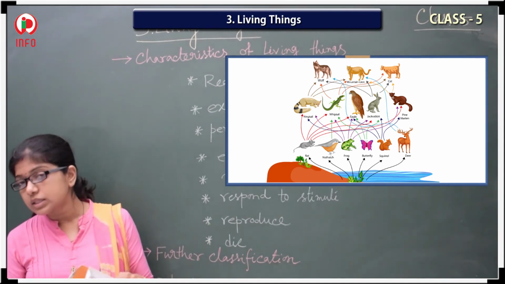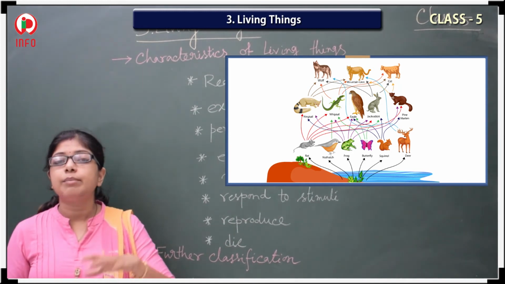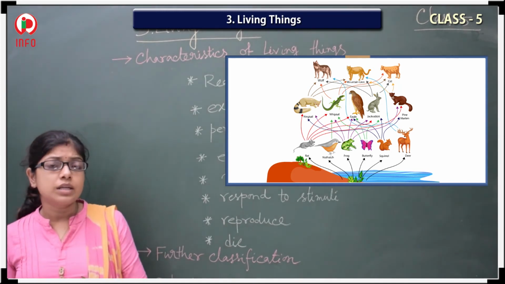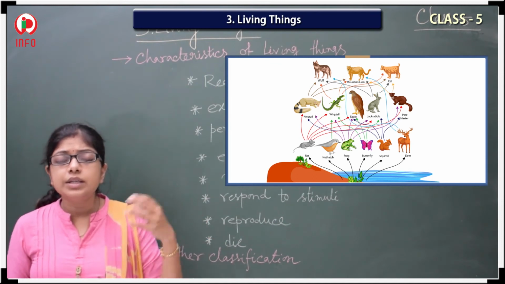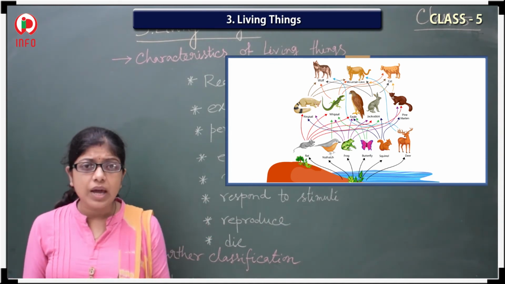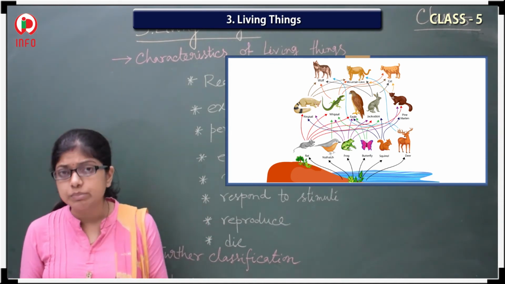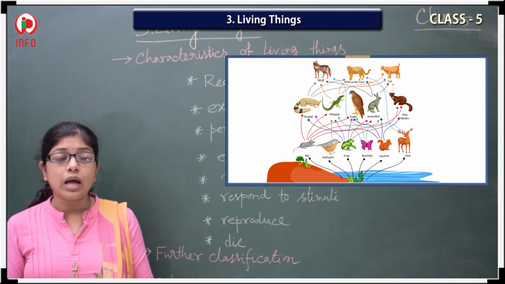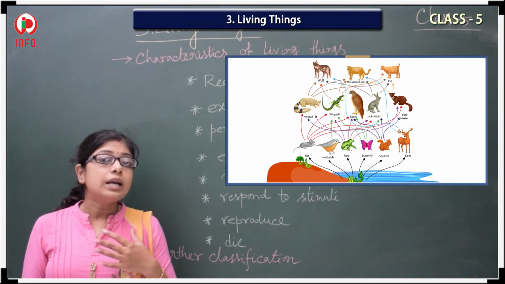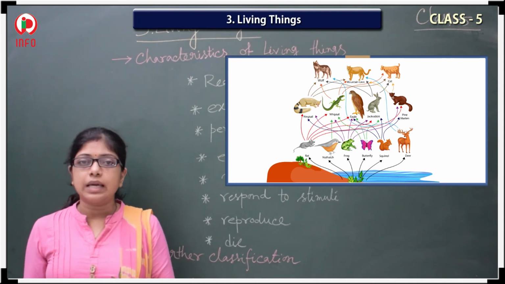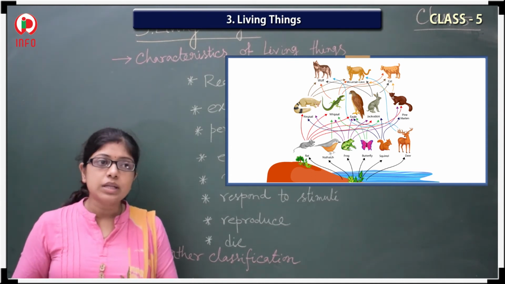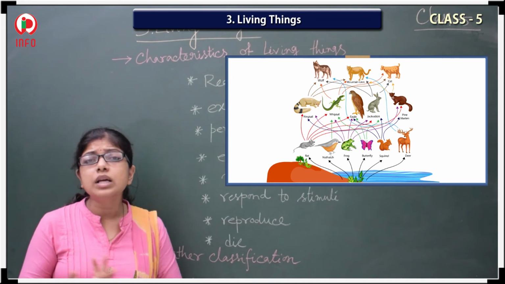The small animals, what are they doing? They are depending on the plants. Simply they are eating the plant, that means grass, or any kind of leaves. So in this way they are living, taking the food. And the big animals, who are the small animals?